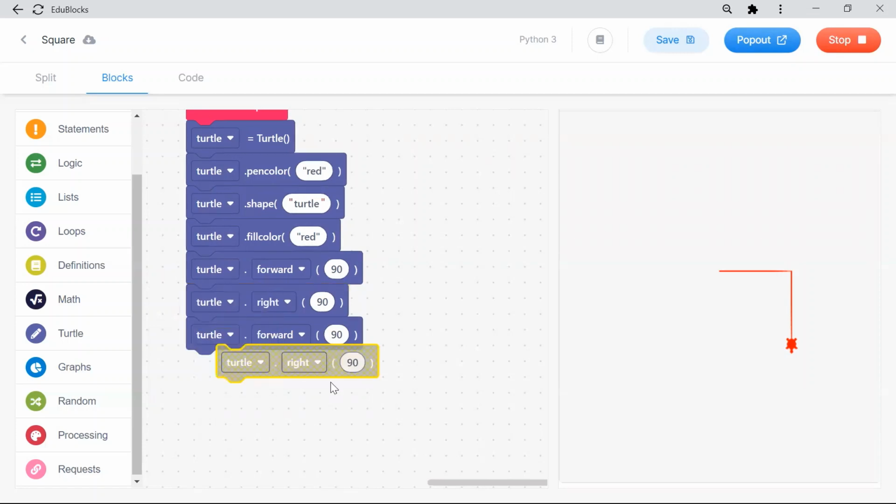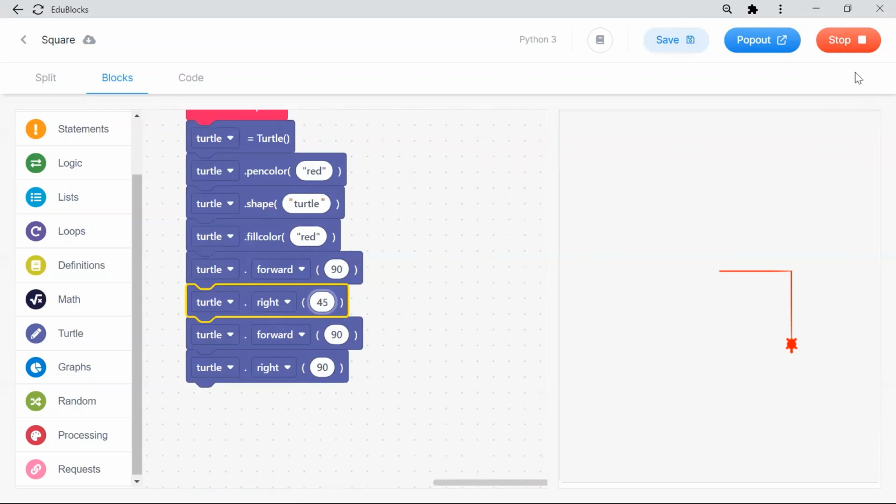So I'll duplicate. Don't give left, give right, and make sure you are giving 90. If you are giving 45, for example, I'll give 45 and let's see how it behaves. Okay, I'll stop, I'll run.